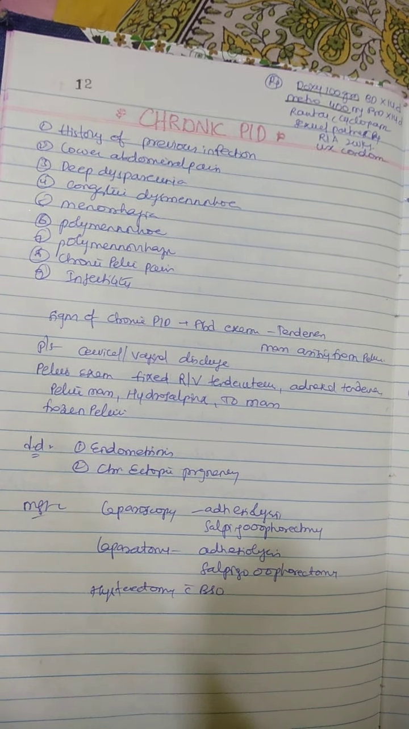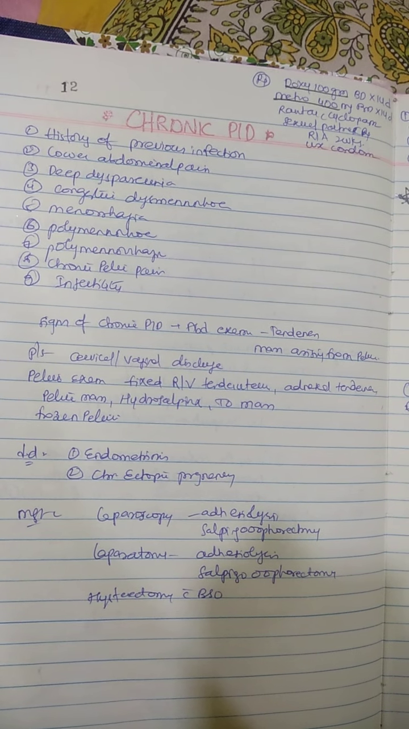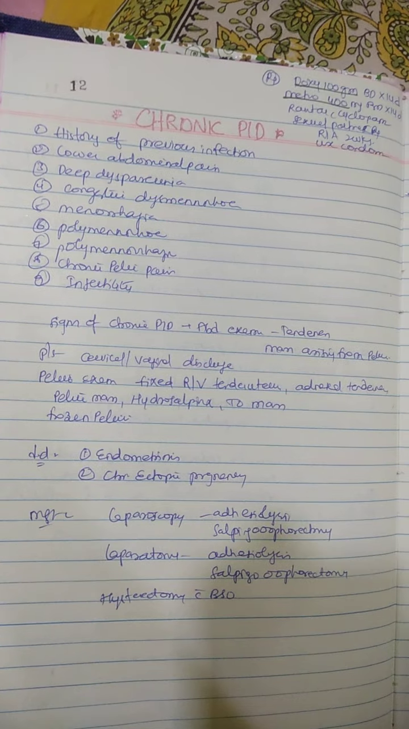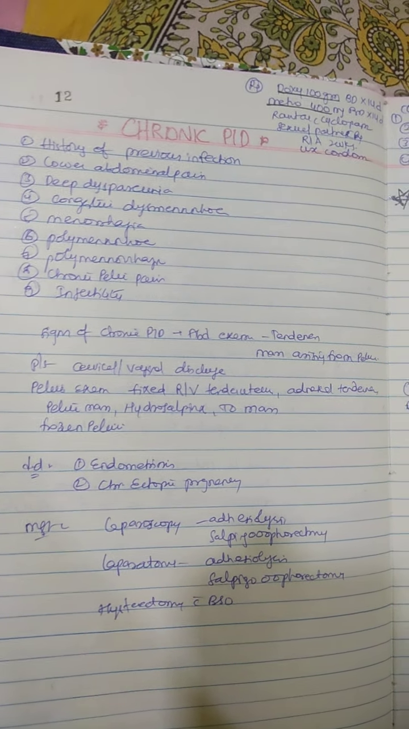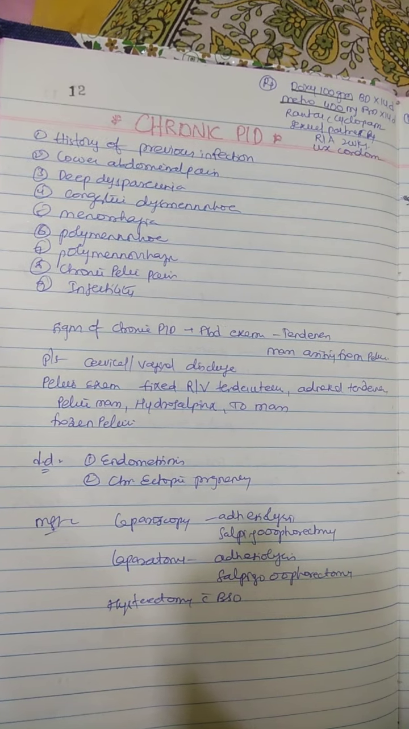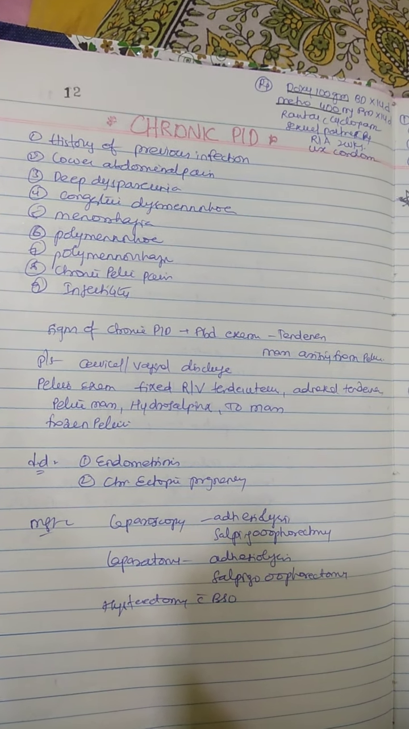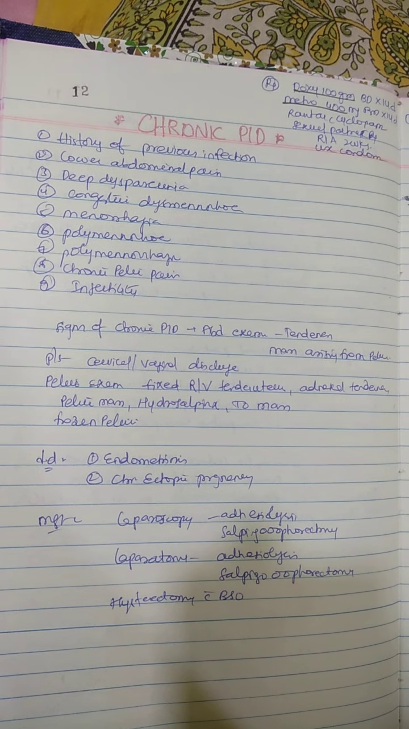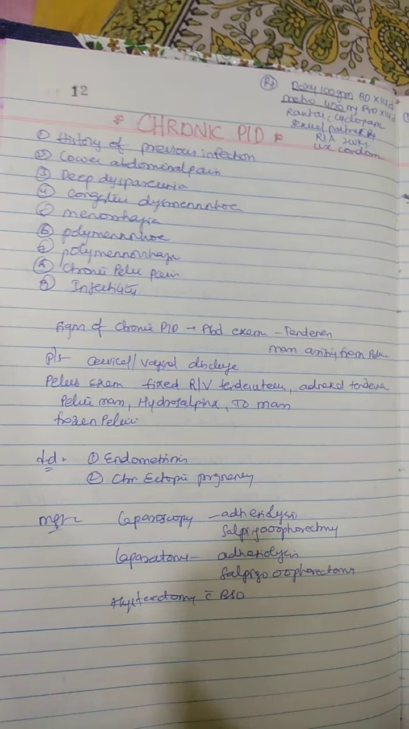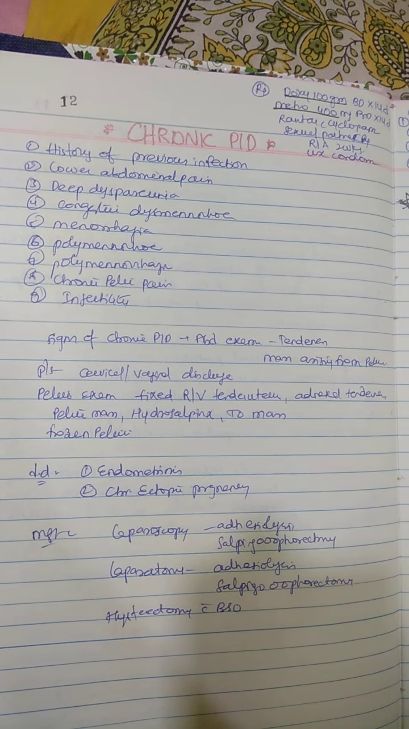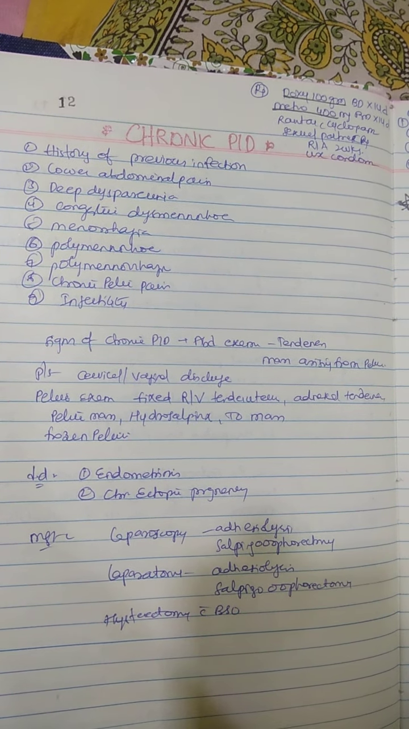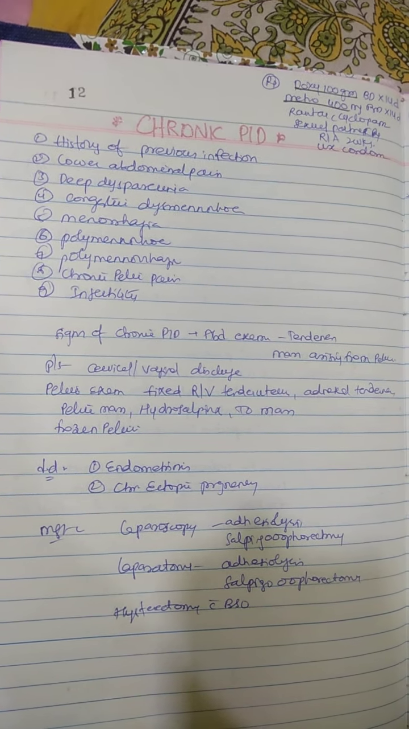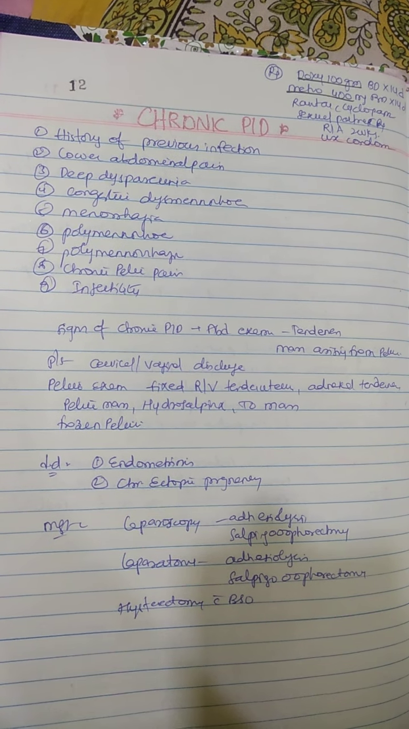A brief thing regarding the chronic PID: having a history of previous infections, continuous lower abdominal pain, deep dyspareunia, and congestive dysmenorrhea, menorrhagia, polymenorrhagia, and chronic pelvic pain and infertility. Signs of chronic PID include, on abdominal examination, tenderness and mass arising from the pelvis. Per speculum, there will be cervical or vaginal discharge, and the pelvic examination reveals the fixed or retroverted tender adnexal tenderness or pelvic mass, hydrosalpinx, TO mass, or frozen pelvis. And differential diagnosis includes endometriosis or chronic ectopic.